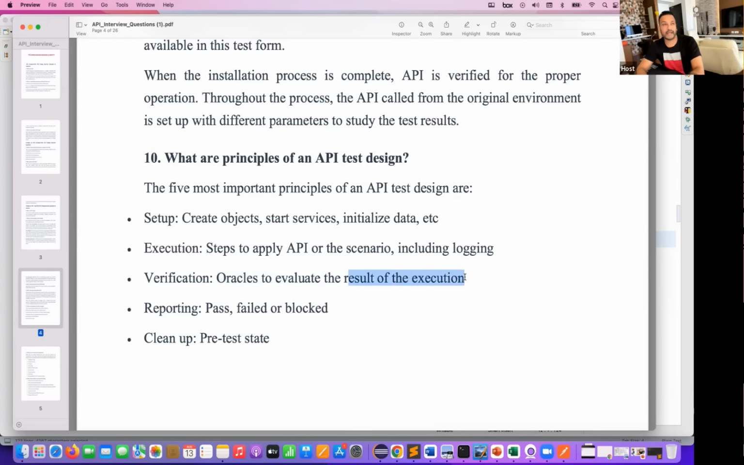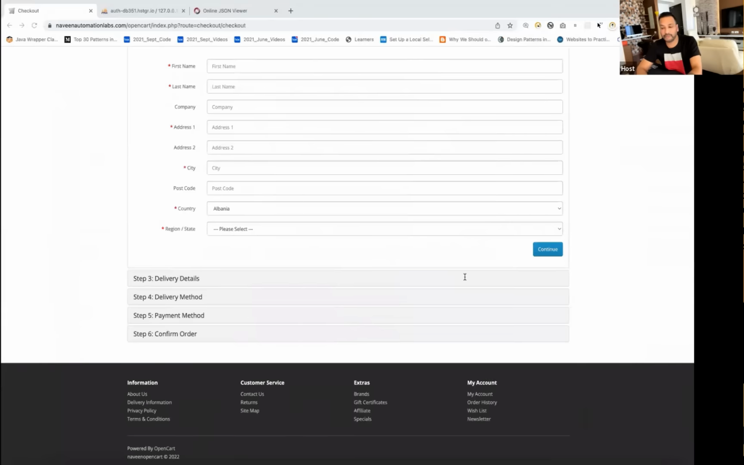Whatever result you are getting, are we getting the status code equal to 200 or not? Are we getting the correct JSON response or not? Is the JSON schema correct or not? Is the data that we are getting from the APIs correct or not? So for example, let's see, if you go to this,